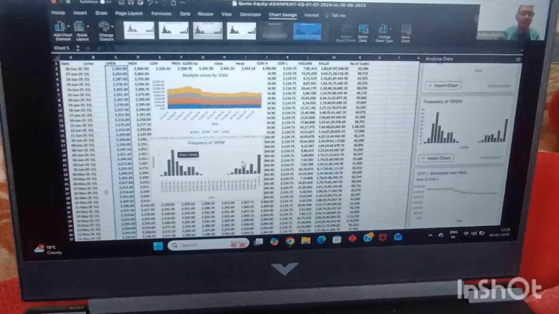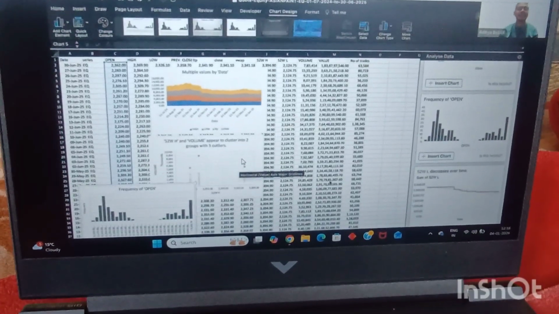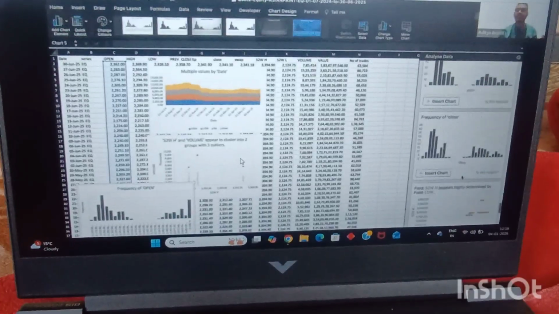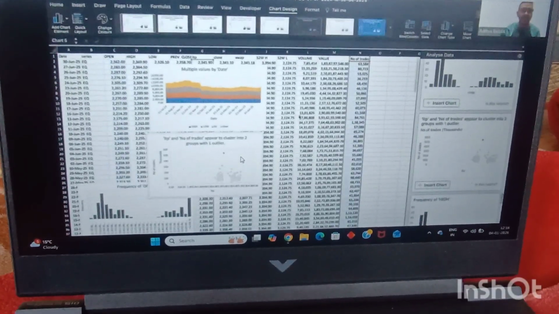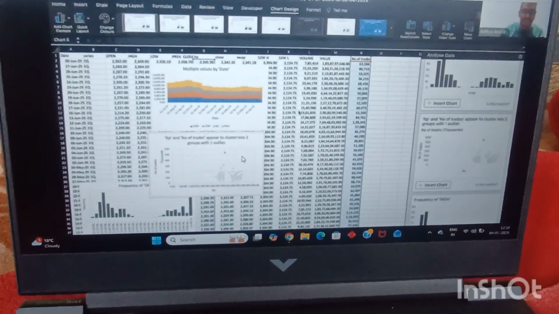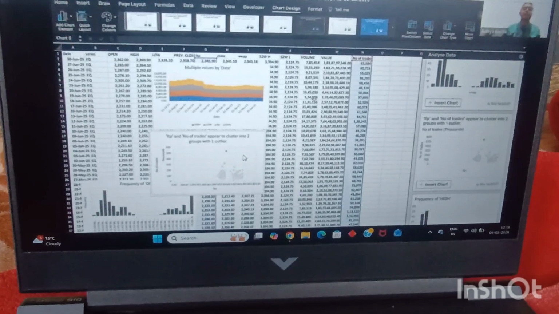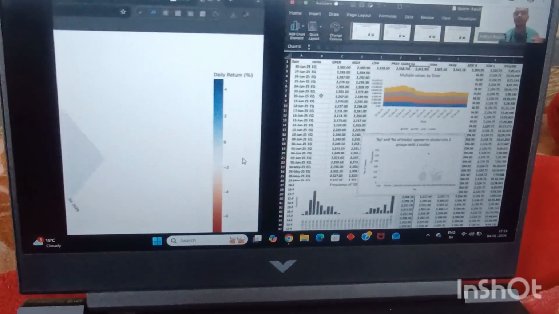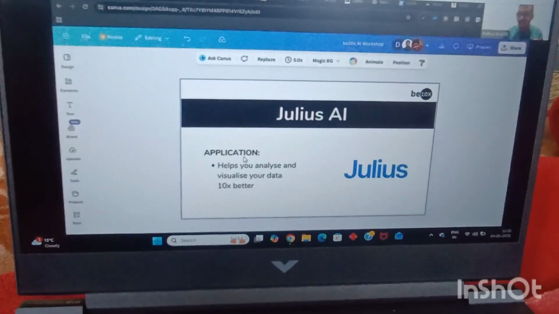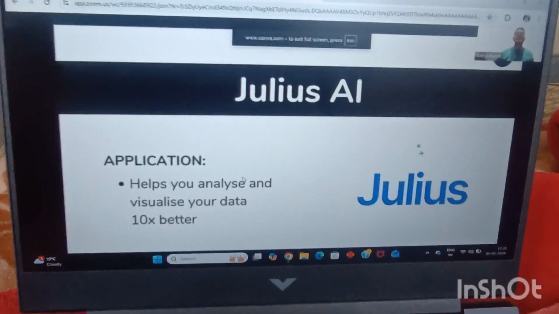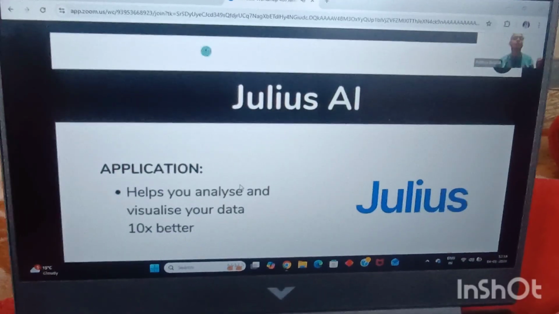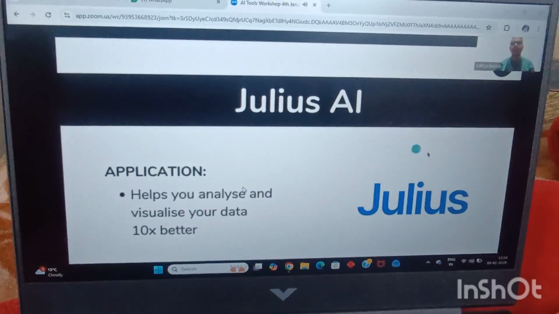How many of you are truly mind blown about this as well? 41 different visualizations created in a matter of seconds inside Microsoft Excel itself. That is the power of AI. That is how, if you use AI properly, you will be able to do your work, inside Microsoft Excel itself. So guys, this is how Julius helped us in doing all of these different sorts of analysis and create a wow impression in front of our peers in our office.